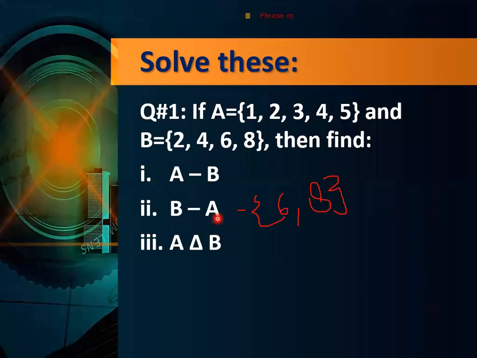For symmetric difference, what you will do is simply cross out the common elements, this one, and another common element, this 4.